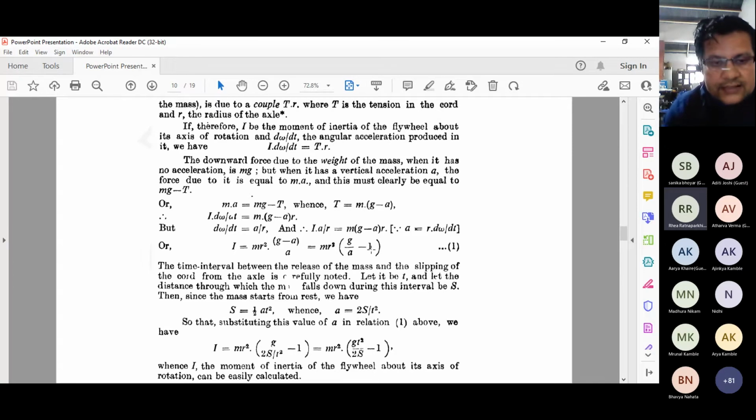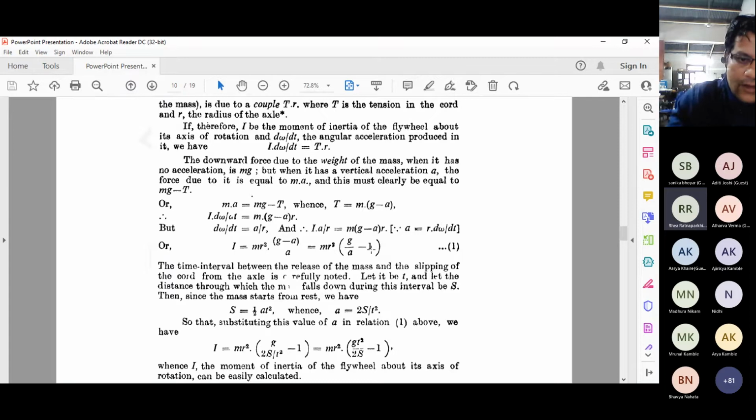The mass starts from rest, because initially the body is at rest. When you put a weight on the pan, the body starts moving. You have to start the stopwatch when the motion starts, and the thread you wound around the axle completely slips off, and the pan is released and falls to the ground. That time you need to record. And you also need to record the distance from the ground.